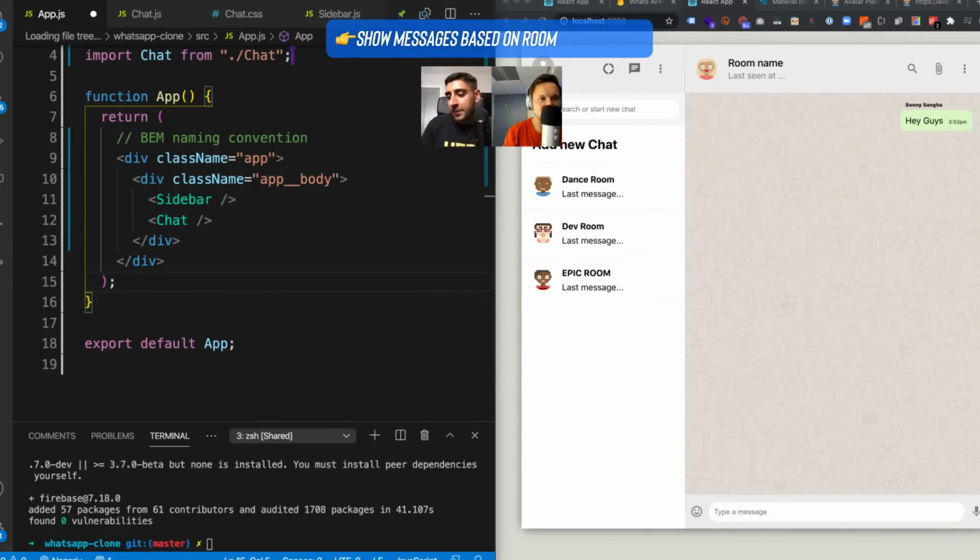Right. So now what we're going to do is add React Router, right? React Router, for many of you who don't know, is how you enable page routing inside of a React app. What I mean by that is when you click a link or a button or anything like that, it's actually going to go ahead and load that page.